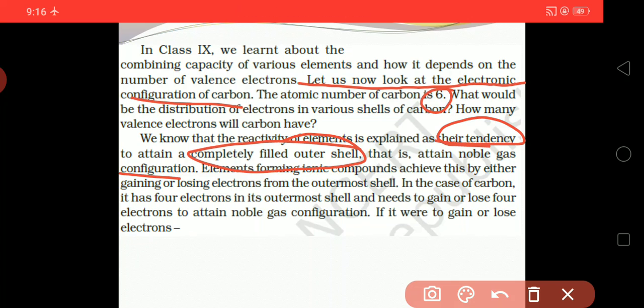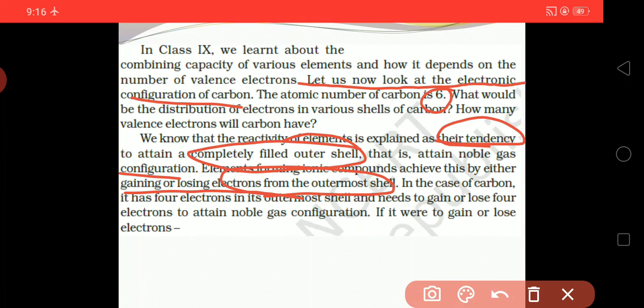Elements forming ionic compounds achieve this by either gaining or losing electrons from the outermost shell. How many electrons are gained and how many are lost, depending on the outermost shell, decides its valency.